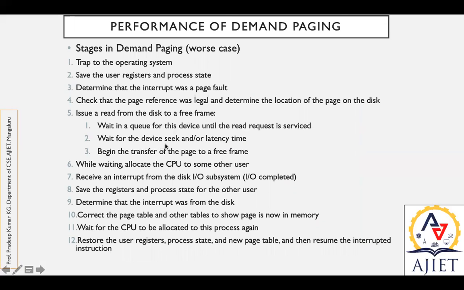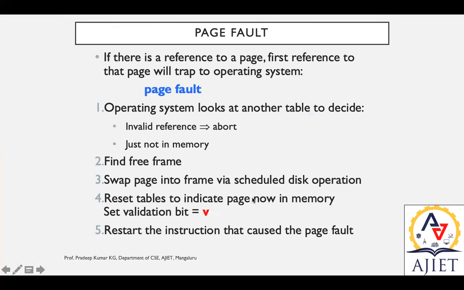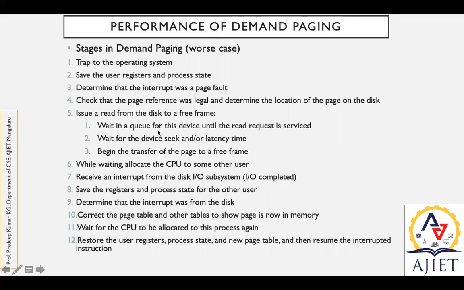Then wait for the device seek and the latency delay to be calculated. Once the frame is ready, transfer the page to a free frame. That is what we did in this scenario from here to here. If it is free, then only you can copy from here to here. That is what we did in these three steps. These three steps are to copy.